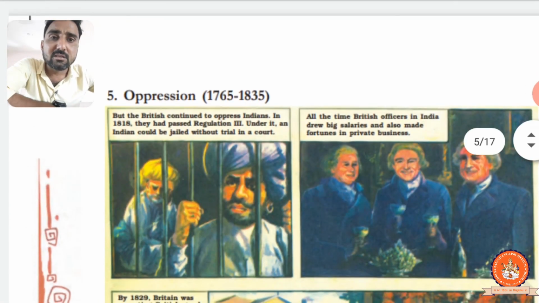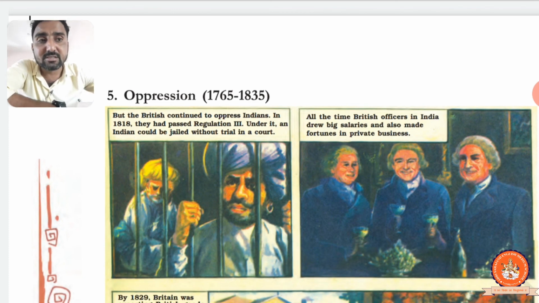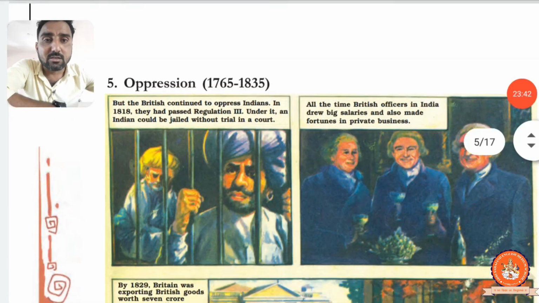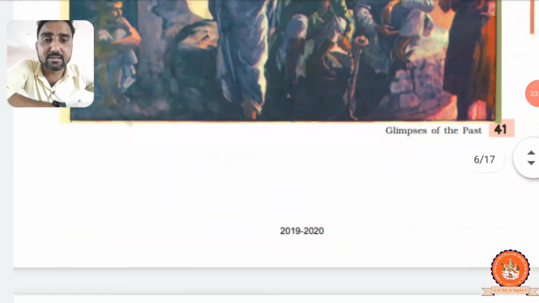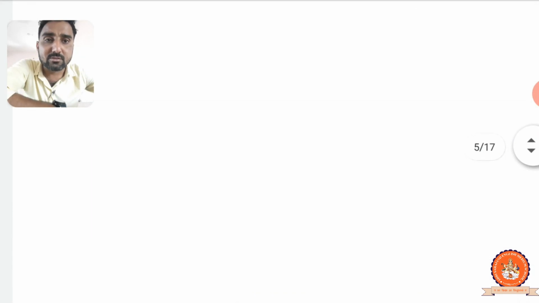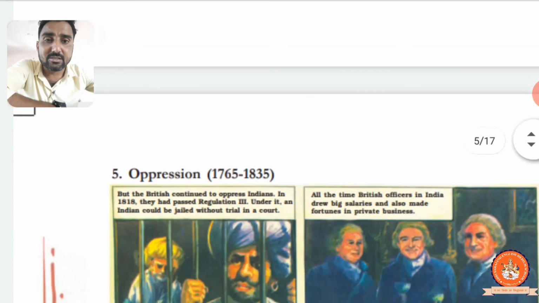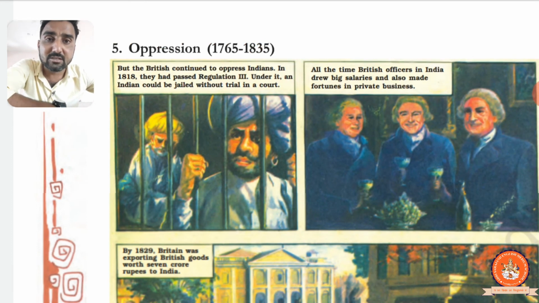Now, the fifth one, oppression, 1765 to 1835. What was the oppression there? Very interesting, right? So we have now how many clips? 5, 6, and 7. Students, I have to pause at this point. We will learn and discuss the oppression point in detail in the next part.